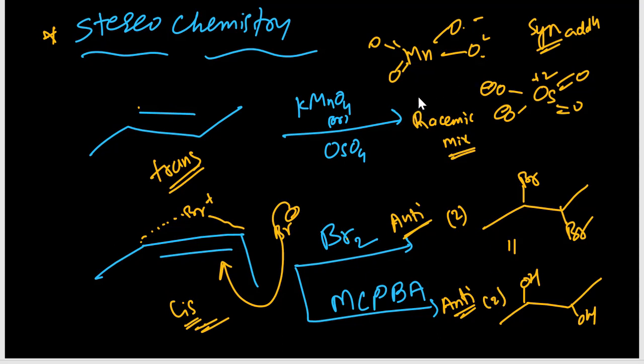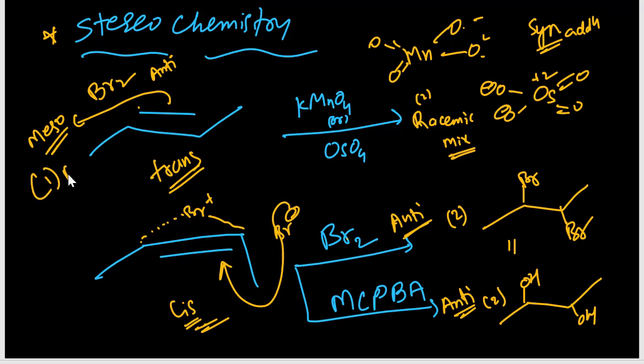Then suppose KMnO4 is a trans addition, and suppose bromine is reacting with a trans compound with anti-addition, it is giving a meso compound. In a meso compound only one product we will get, there is no racemic mixture. A trans compound with anti-addition is giving meso.